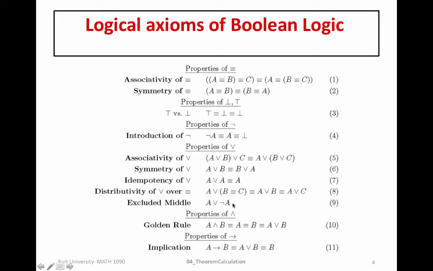Finally, this last property of OR tells us essentially that either we have A or we have not A. And so that's a tautology as well. The golden rule tells us that A and B is equivalent to A or B if and only if A and B are equivalent, right? This is going to have the same truth values as this, only if A and B are equivalent, so have the same truth value. And finally, properties of implication tell us that A equivalent to B is equivalent to A or B equivalent to B. And you can work out the truth values of these statements to identify that this is also a tautology.